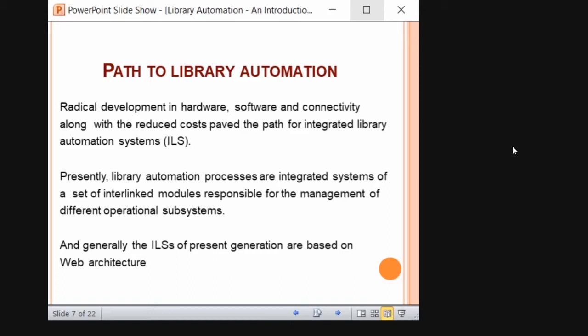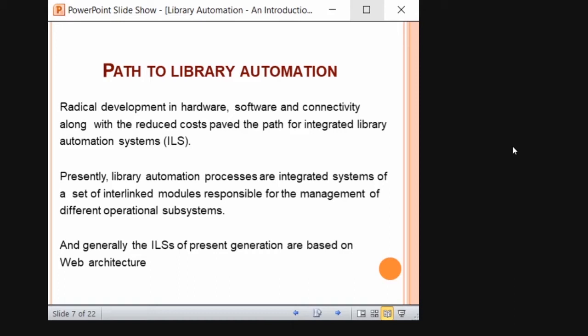And there are prerequisites. If you keep an outdated computer, the new features of library automation software will not be installed properly. So you need to ensure the hardware configurations and other aspects to implement library automation. So these are the parts of library automation.